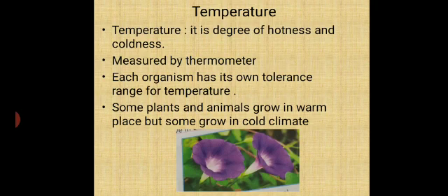Each organism has its own tolerance range for temperature. Some plants and animals grow in warm places, but some grow in cold climates. Every living organism needs a sufficient amount of temperature. They don't need more, they don't need less also.